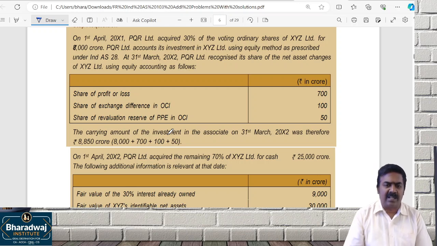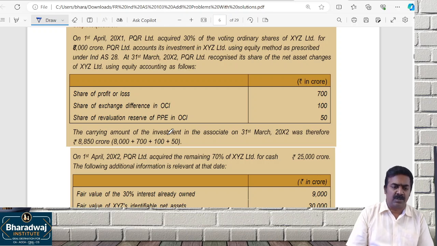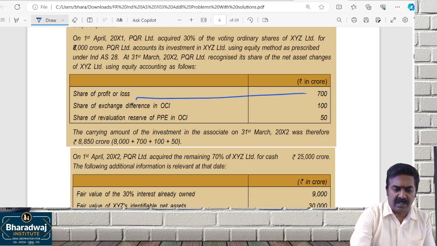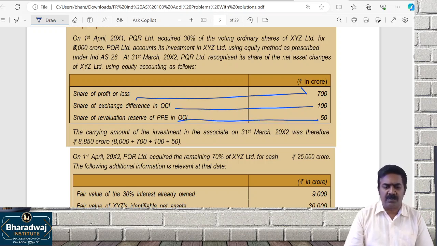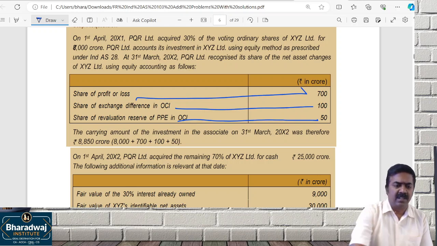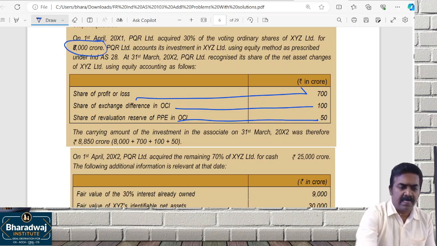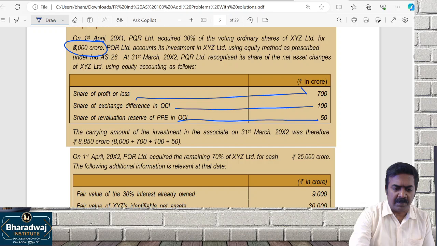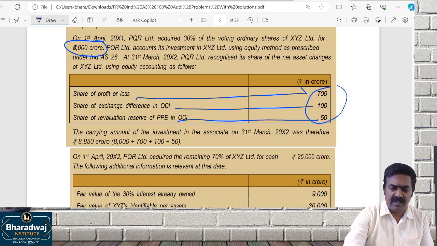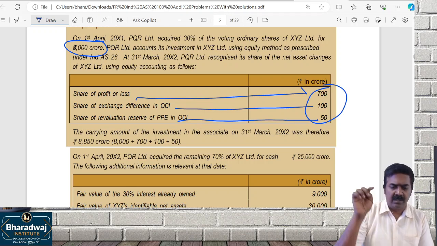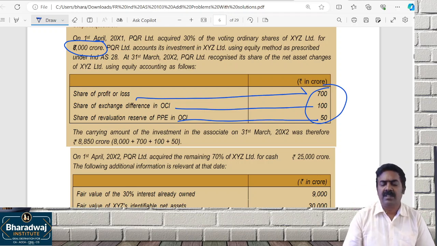They recognize net changes in share of profit or loss, share of exchange rate difference, and share of revaluation reserves. Therefore, the carrying amount of the investment is 8,000 crores plus our share: 700 plus 100 plus 50.